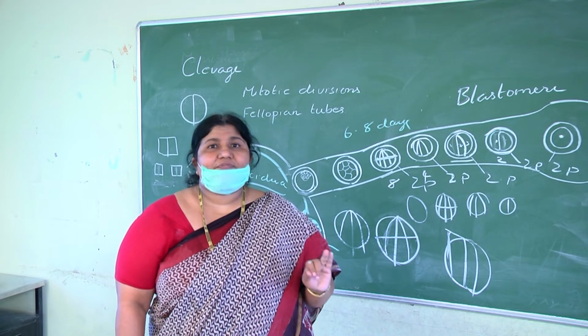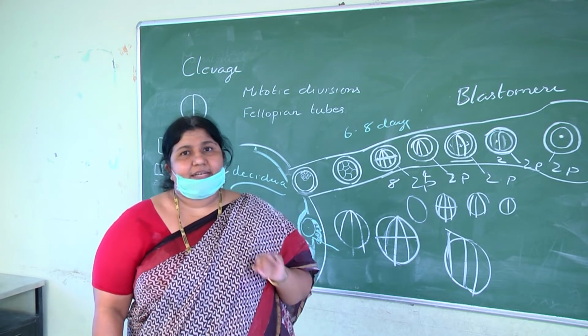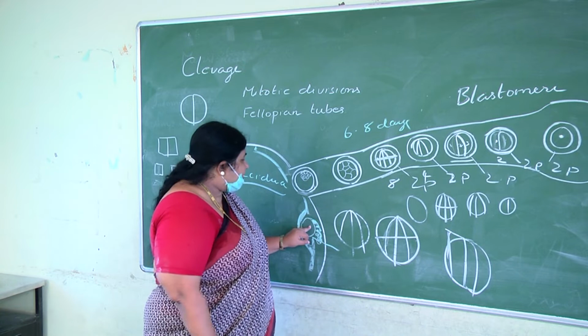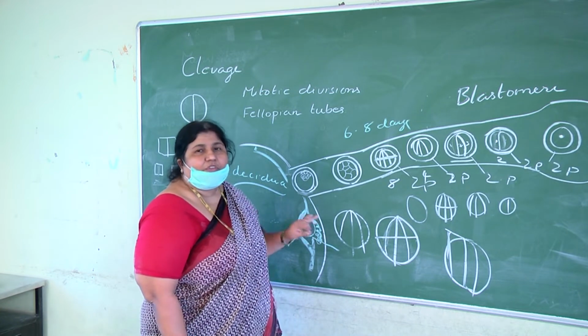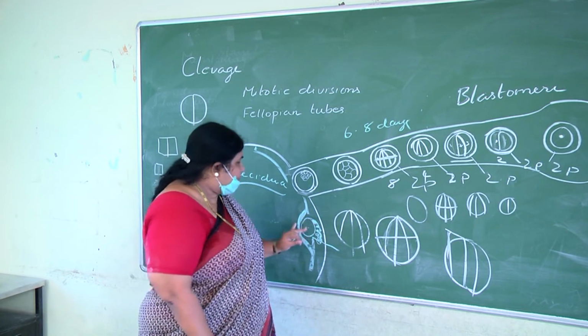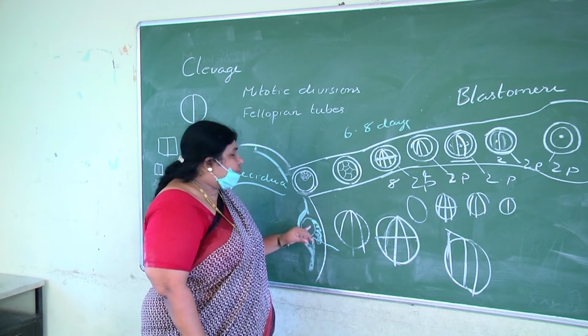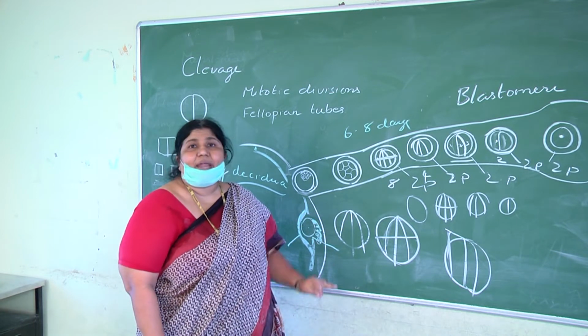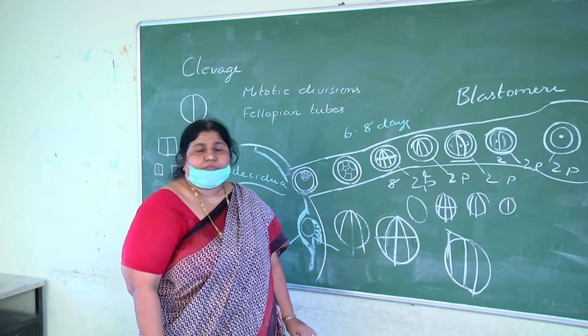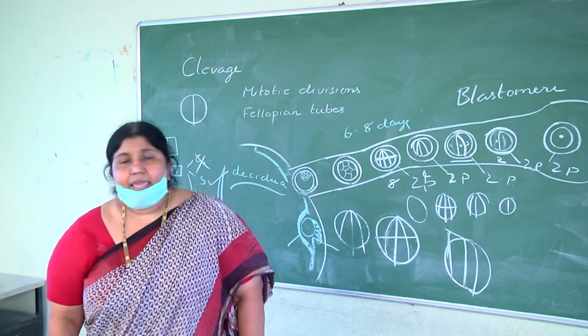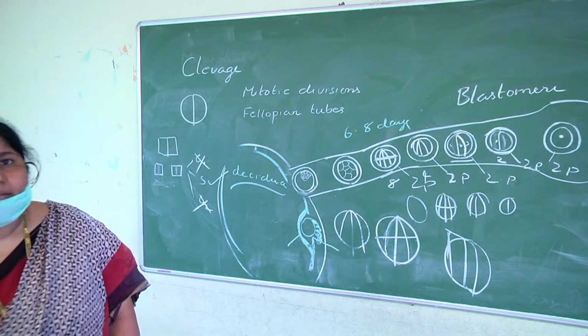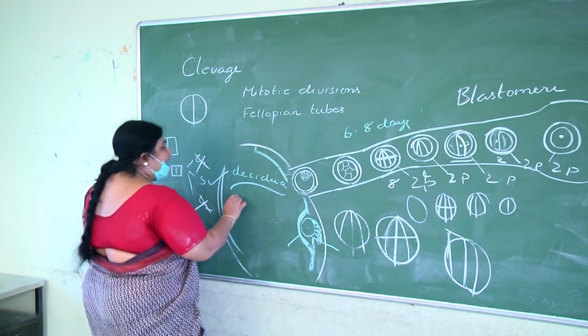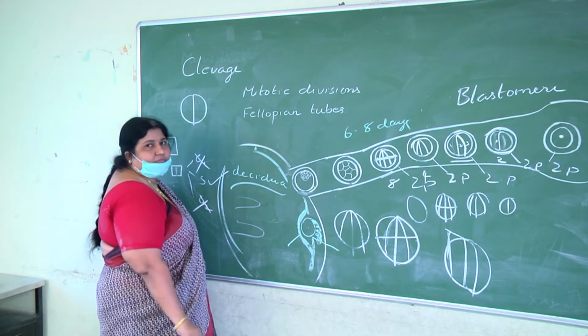It is also referred to as a discoidal placenta because it is formed towards the embryonic disc. We call it a discoidal placenta. It is not formed this side, children. It is formed towards the embryonic disc. So, discoidal placenta. It is also called a hemochorial placenta because the villi are dipping in the maternal blood.